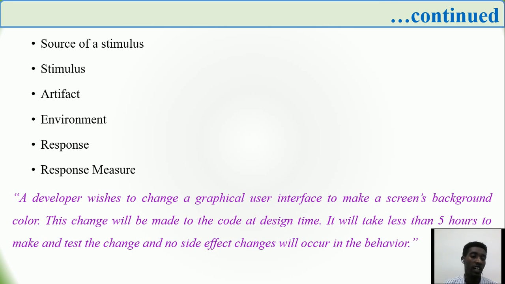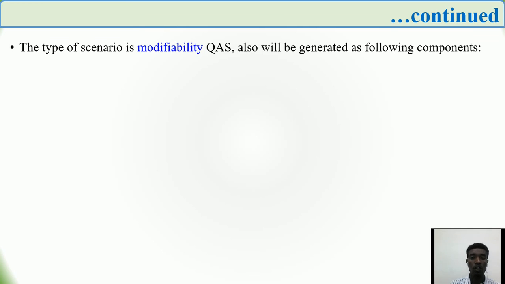Let us take as an example a developer who wishes to change a graphical user interface to make the screen background color blue. This change will be made to code at design time. It will take less than 5 hours to make and test the change, and no side effect change will occur in the behavior. First we have to determine what type of scenario can be described. The type of scenario can be identified as a modifiability scenario.